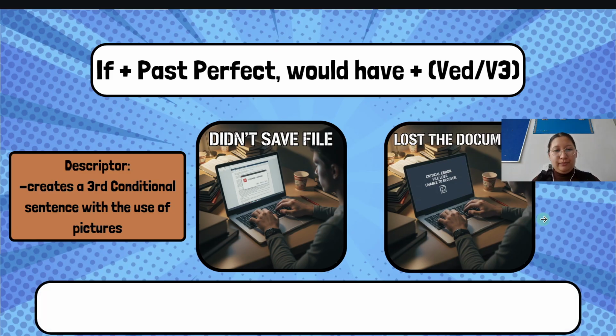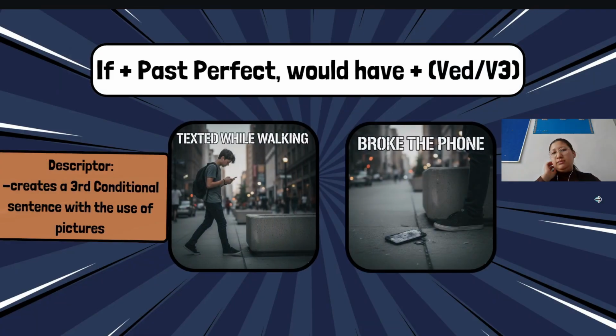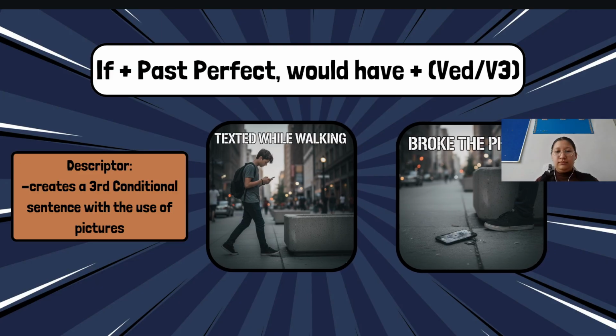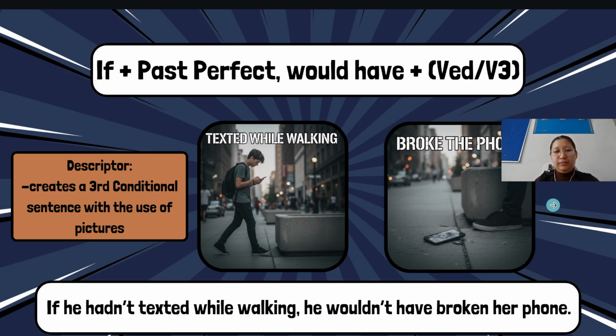Let's check. If he had saved the file, he wouldn't have lost it. We are expressing regrets. The last one. Let's check the answer. If he hadn't texted while walking, he wouldn't have broken his phone. If you got them all right, you are doing great. So these examples we will see in future examples. So let's move on.